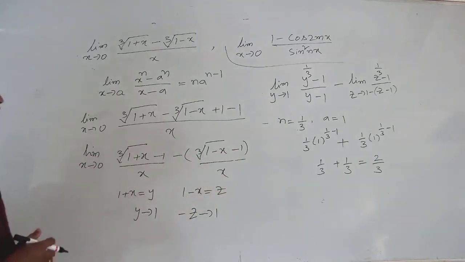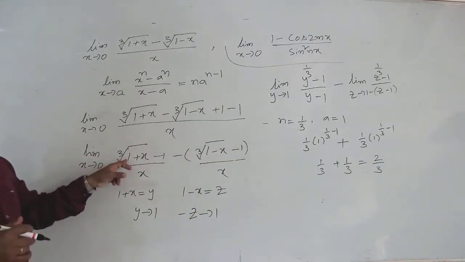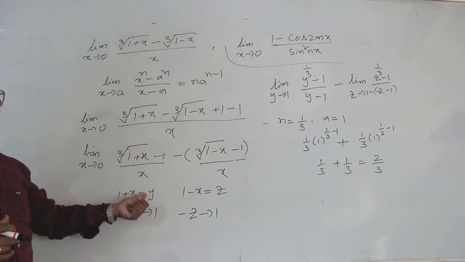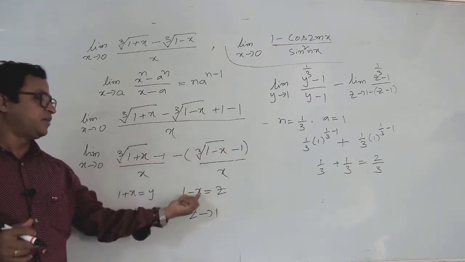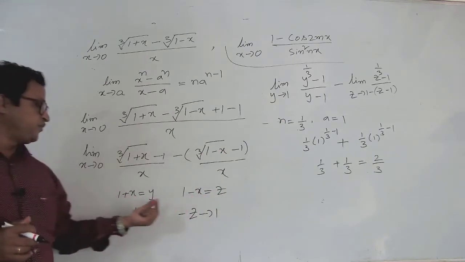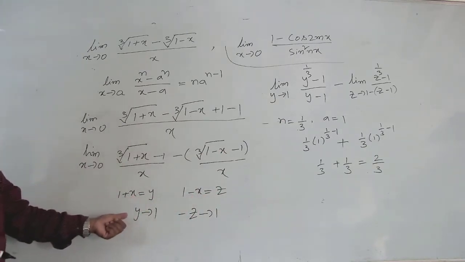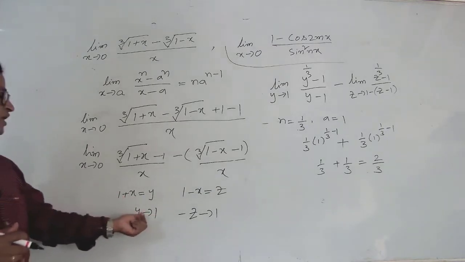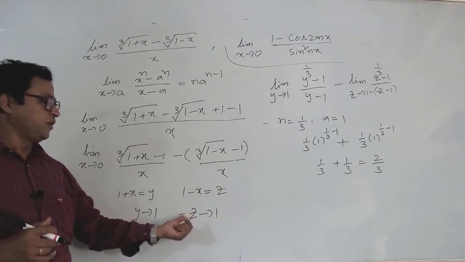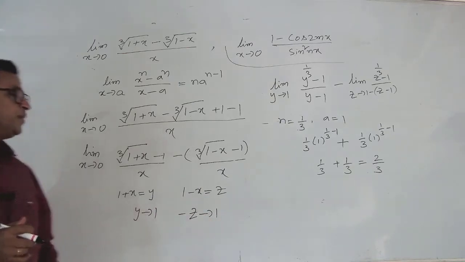Okay, so I am taking in the place of 1 + x that is equal to y, and in the place of 1 − x I am taking that is equal to z. If we interchange the values, then what we get, y tends to 1, and here what we get, z tends to 1.